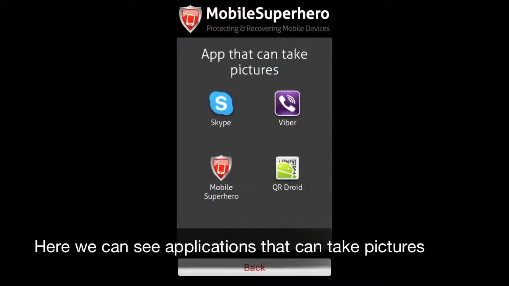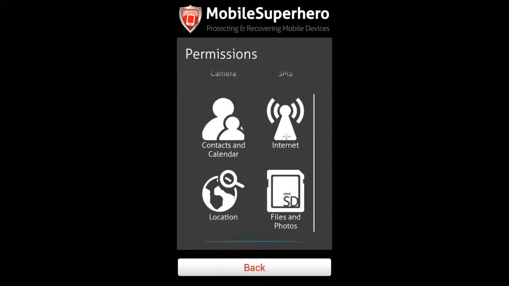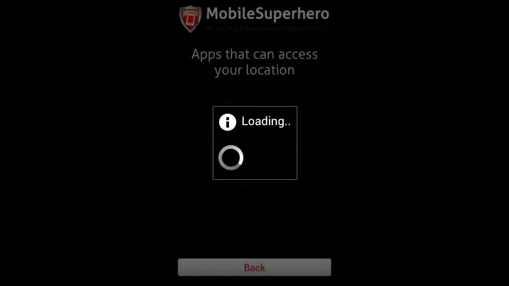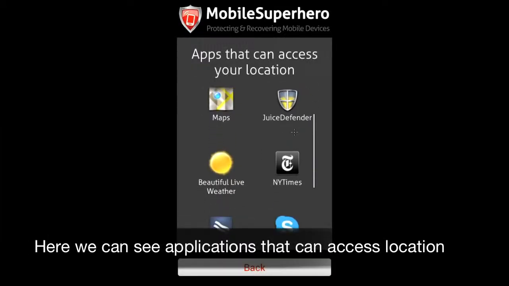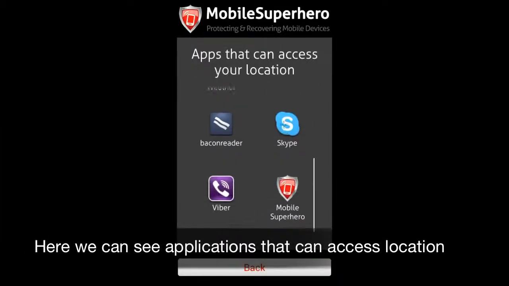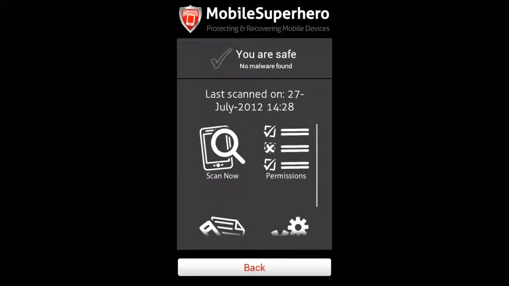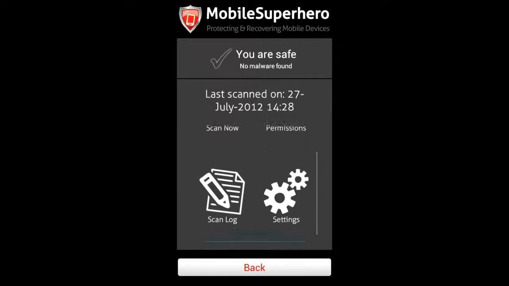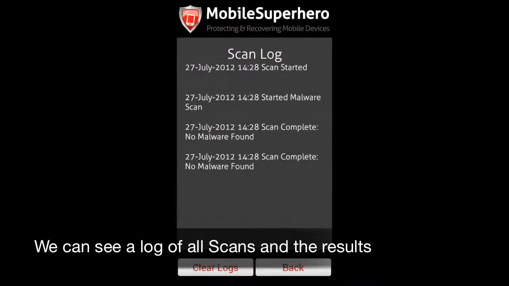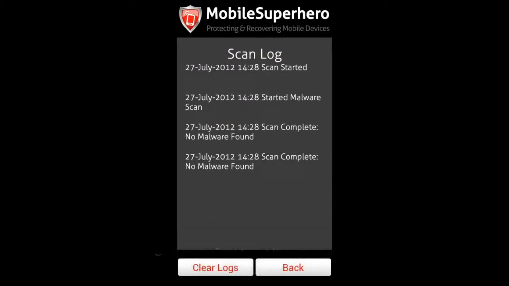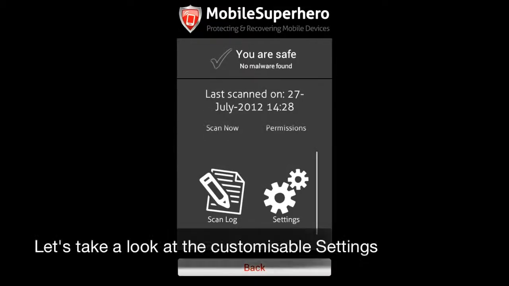These are the apps that can use the device camera. Here we can see applications that have access to the device location. The scan log shows a list of all of the scans that have been run and the results. Let's take a look at the settings.